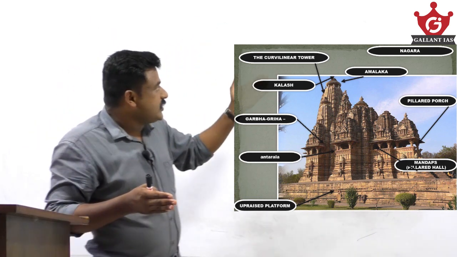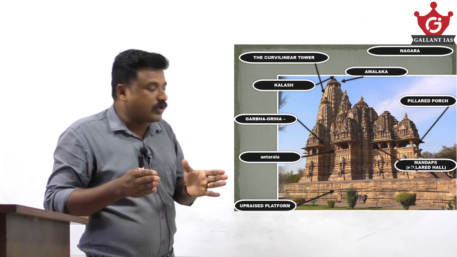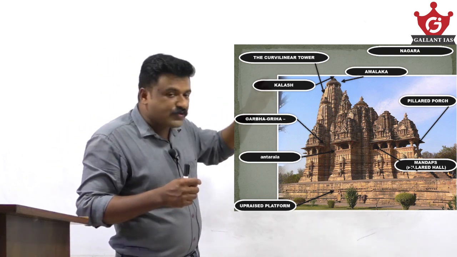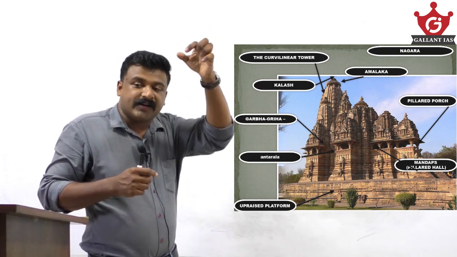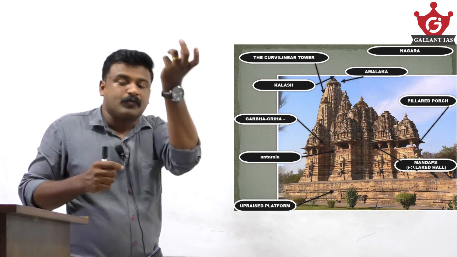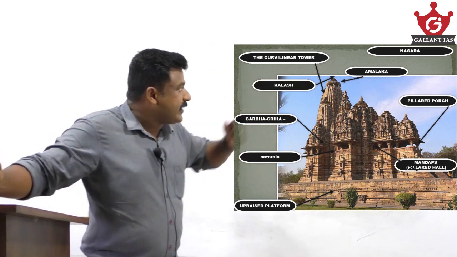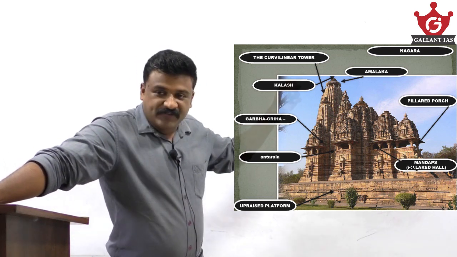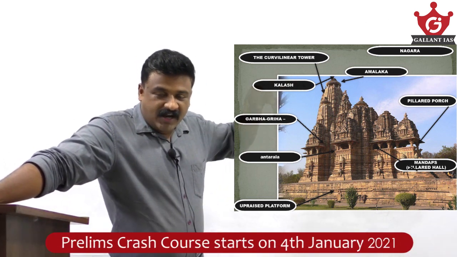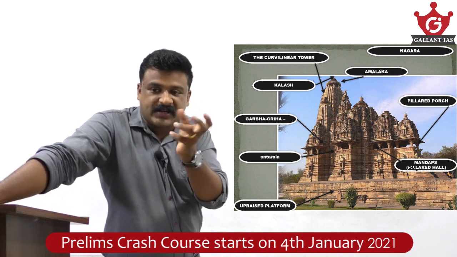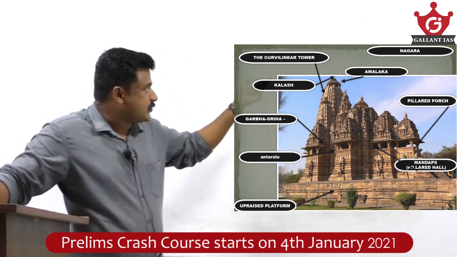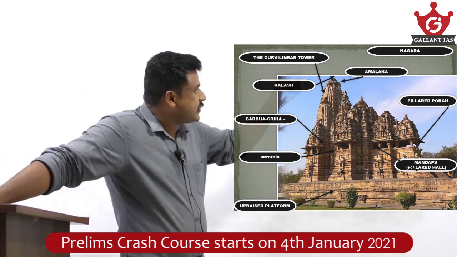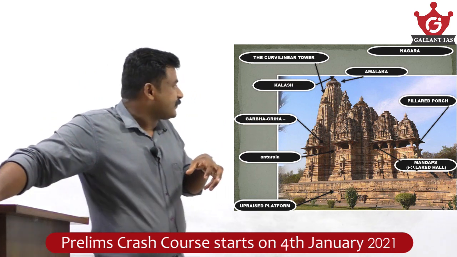Kalash is the topmost final point of the tower. Amalaka: you can see on the top of the tower, under the Kalash, a circular disc with ribbed edges, that is known as Amalaka.